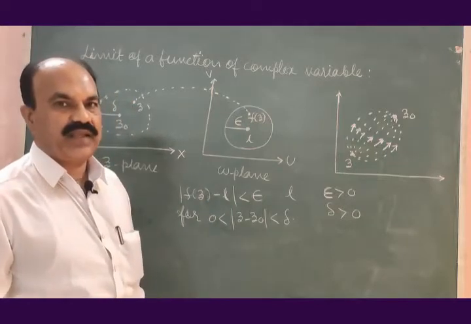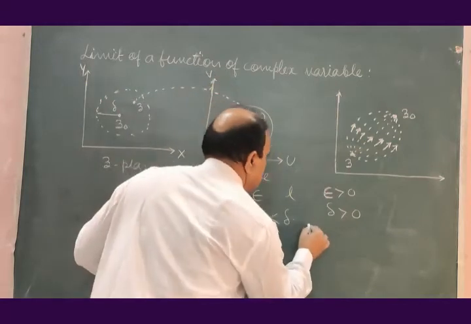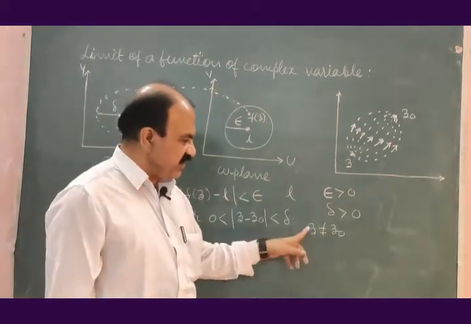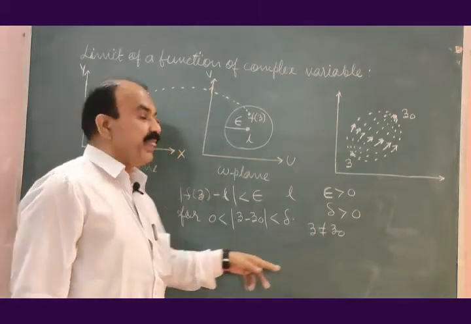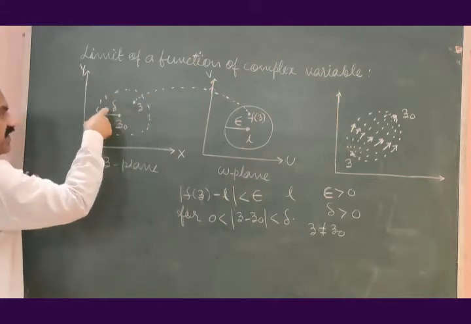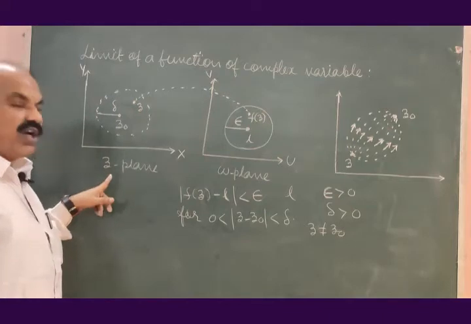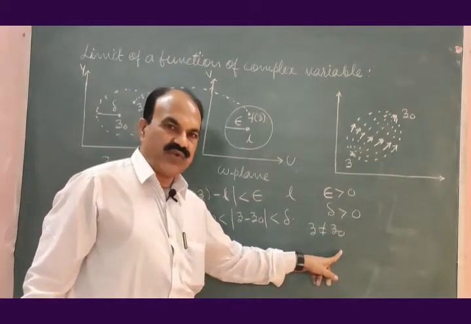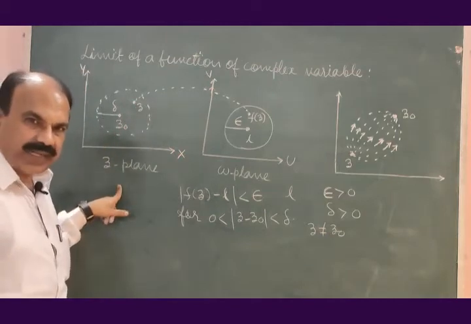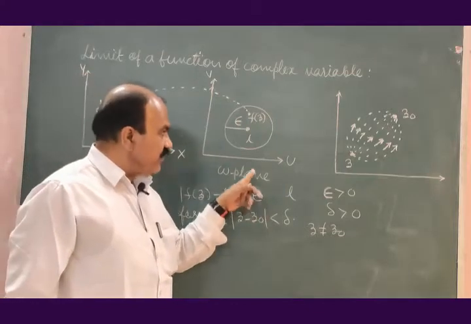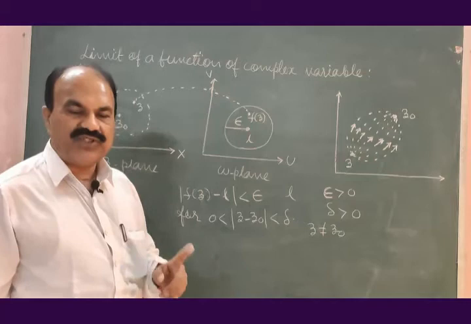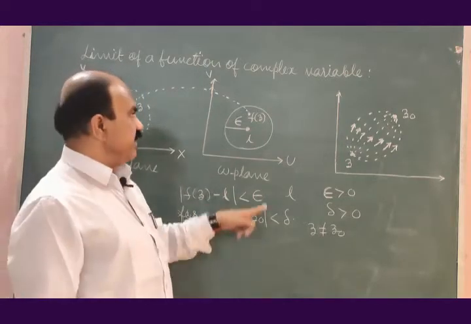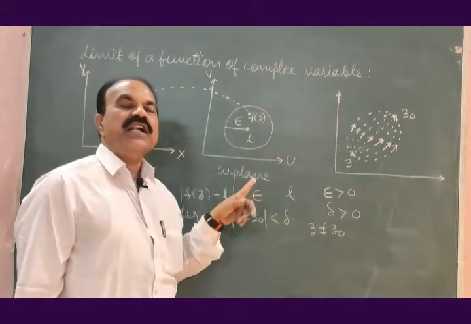It means that for every point where z is not equal to z0 in the delta disk, this dotted disk known as delta disk of z plane, f of z is supposed to have a certain limit in the epsilon disk in w plane.